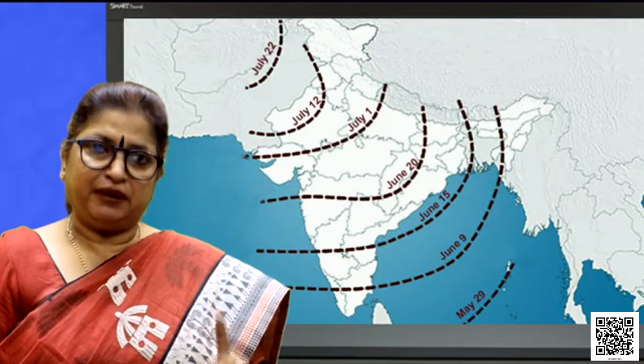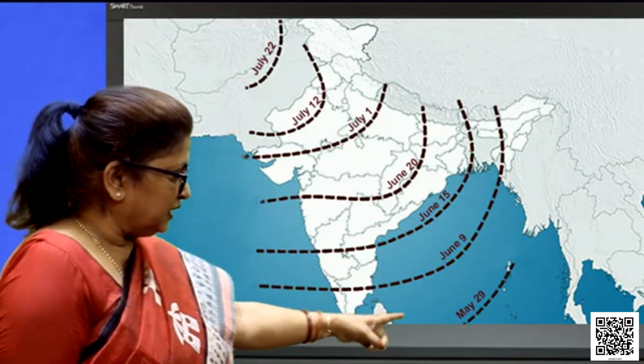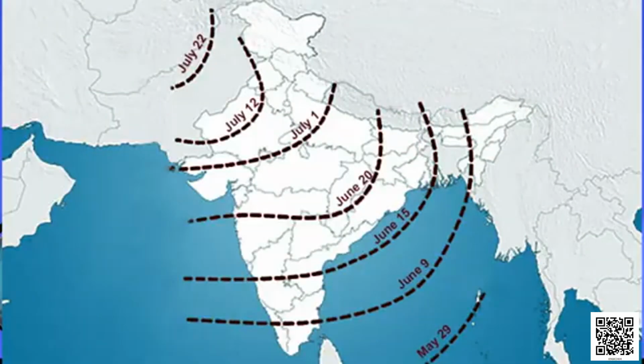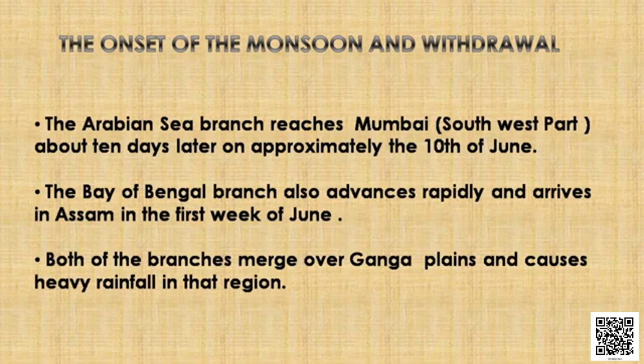The monsoon begins from the southern tip of our country India, from the Indian Ocean, and here it divides into two branches. One is called the Arabian Sea branch, the other is called the Bay of Bengal branch. The Arabian Sea branch blows towards the southwest and the Bay of Bengal branch blows towards Assam.